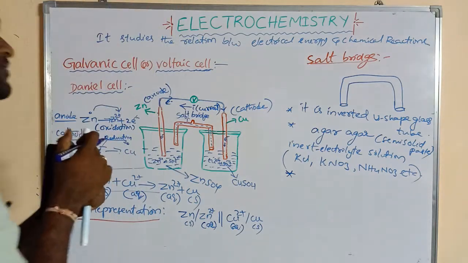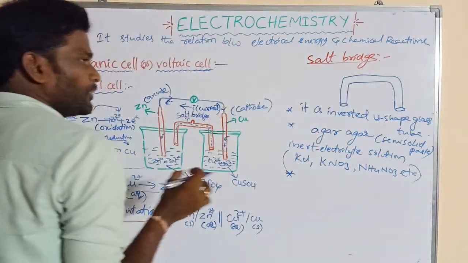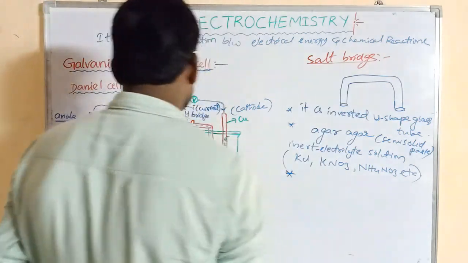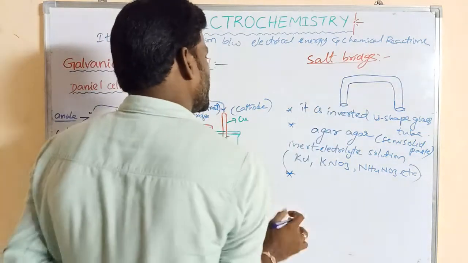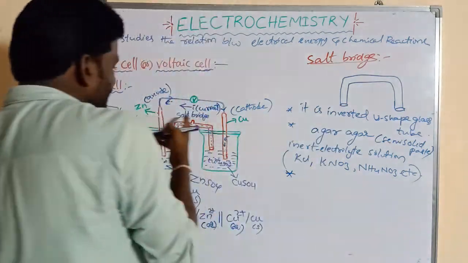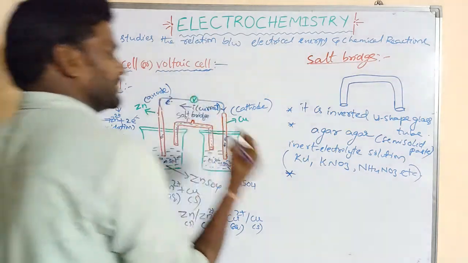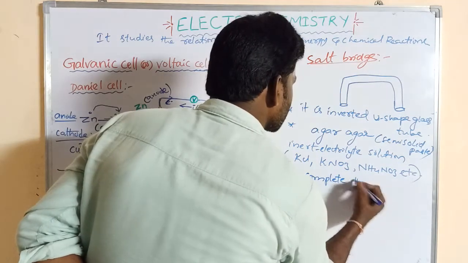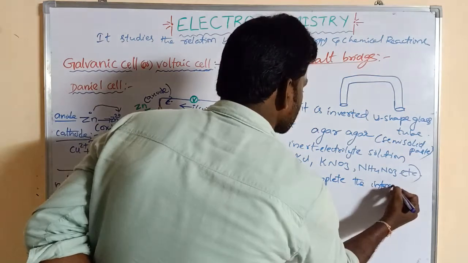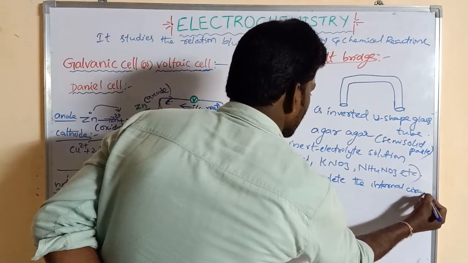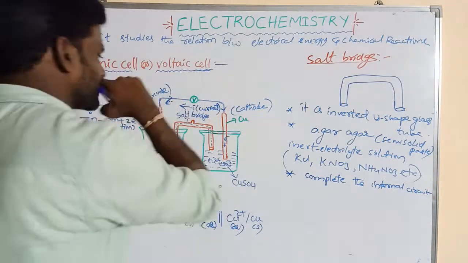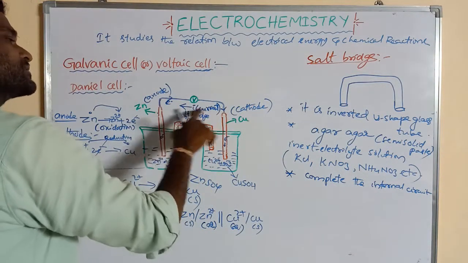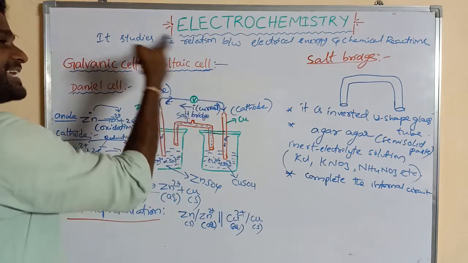Right. So what is its use? The use of the salt bridge is that it can complete the internal circuit. So this is the internal circuit, this is the external circuit. What is the external circuit? The two electrodes are connected with a voltmeter through wires, that is the external circuit.